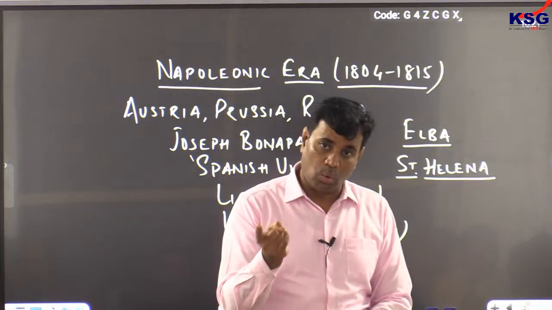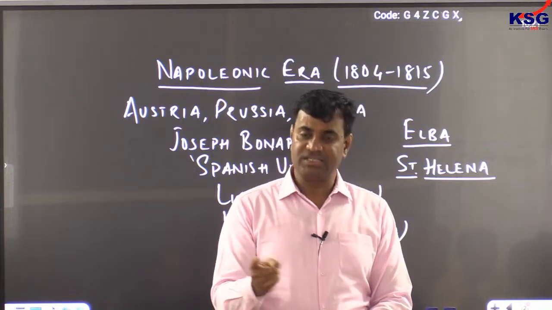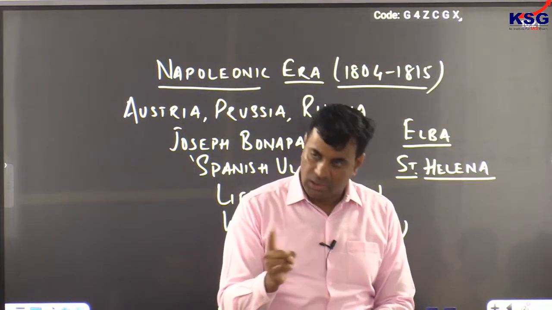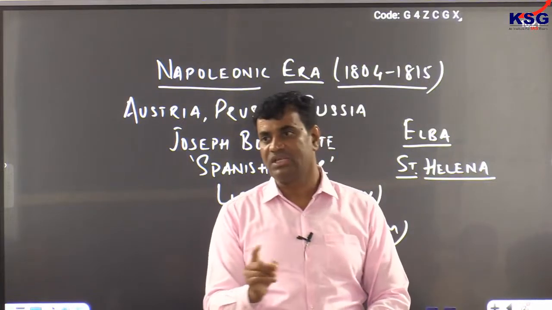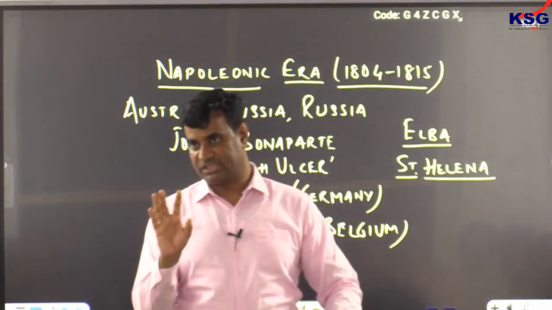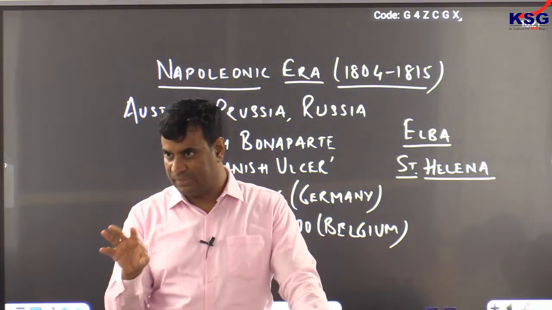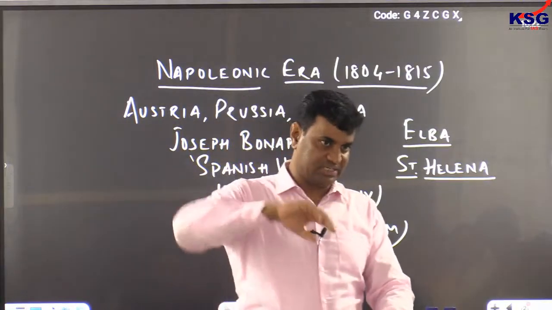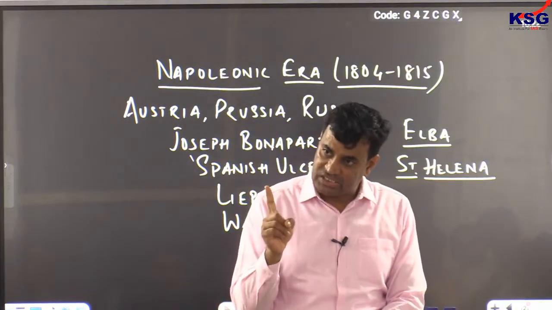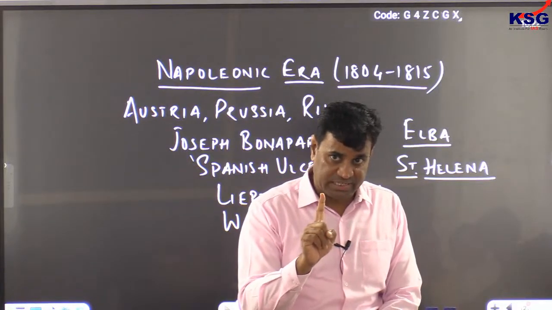The oldest overseas colony of Britain even now is a group of islands located in the North Atlantic Ocean, known as the Bermuda Islands. We have a very dubious area known as the Bermuda Triangle, where large ships get sunk just because of the sea forces. So the Bermuda Islands and Bermuda Triangle are the oldest overseas colonies of Britain in the world.